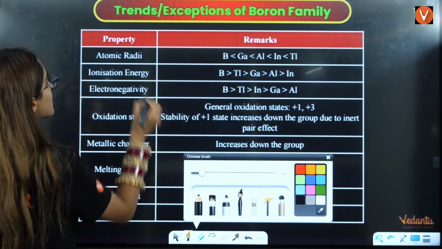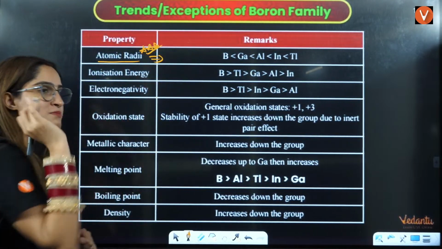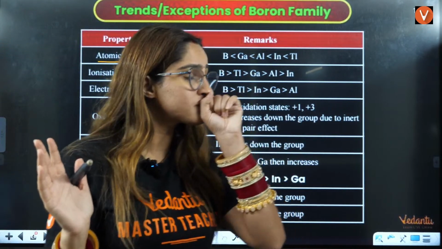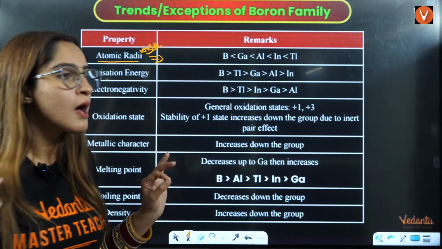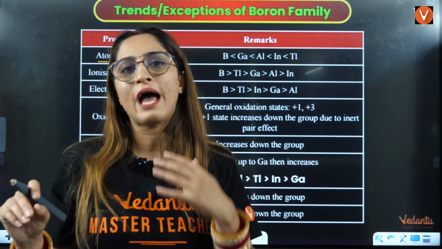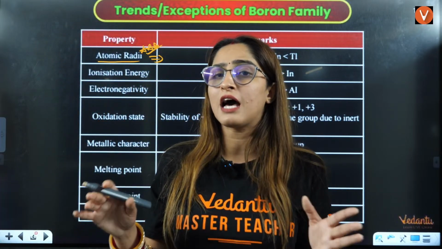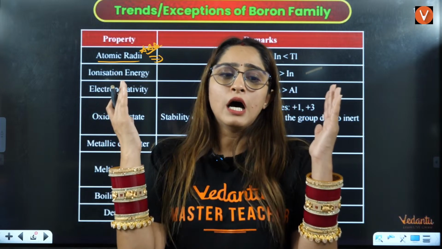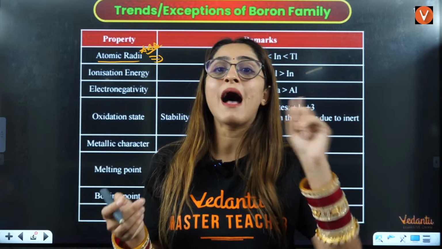First point is atomic radii. This is very important. No matter how many times I teach you, this question is directly asked. I feel that in the NEET exam they will ask multiple exceptions in one question with the help of match the following.